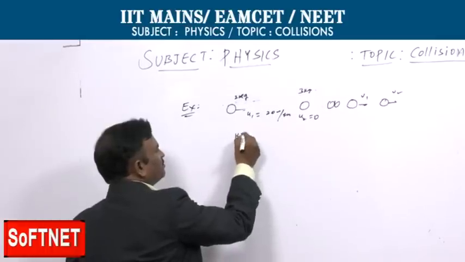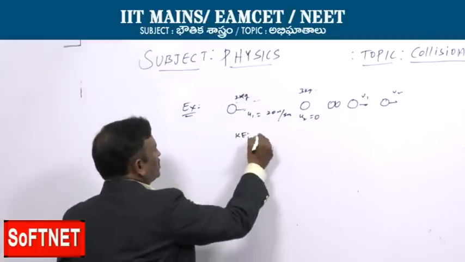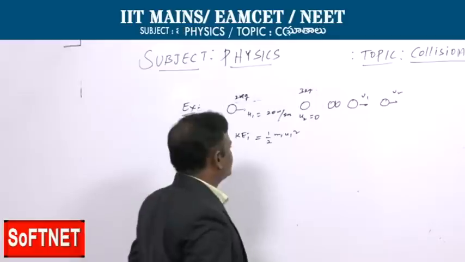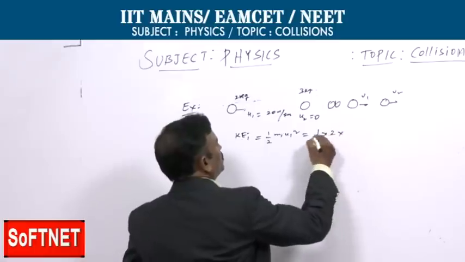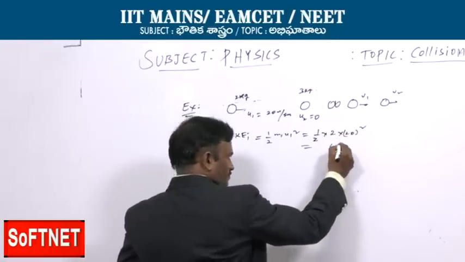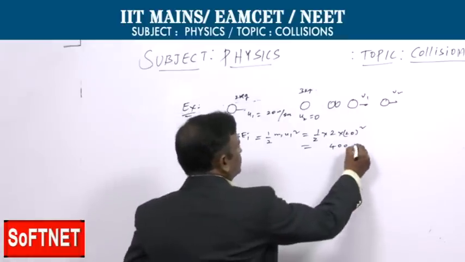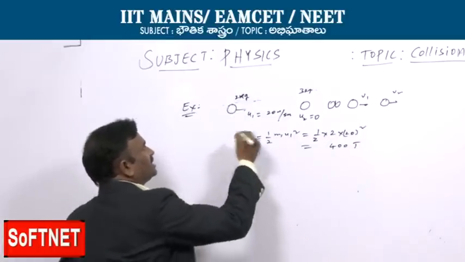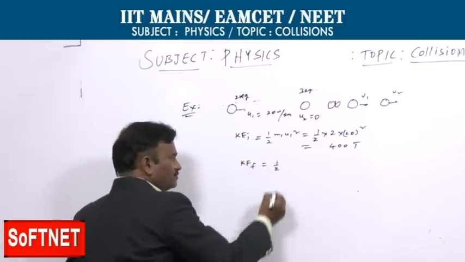Here also, the simple way is kinetic energy. Kinetic energy initial is equal to half m1 u1 square, that is half into m1 is 2, u1 is 20 square, that is 400 joules of energy initially. But in case of inelastic collision, kinetic energy final is half of (m1 plus m2) into v square,